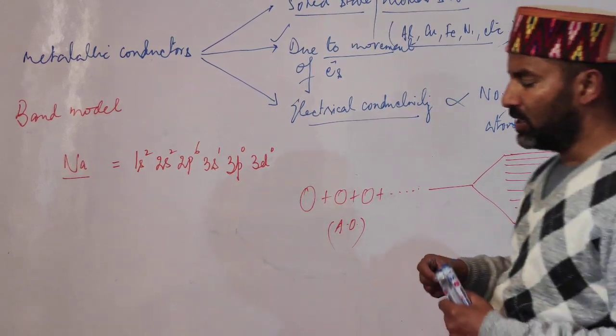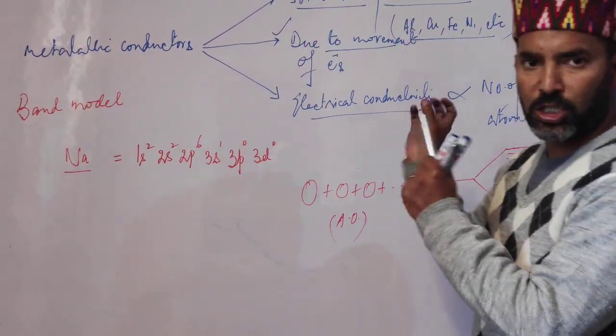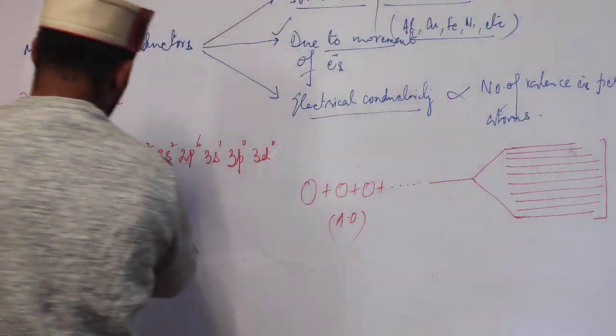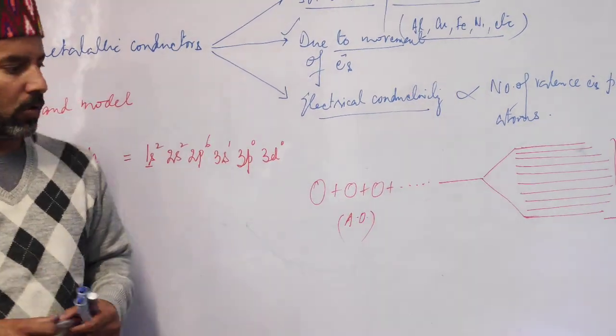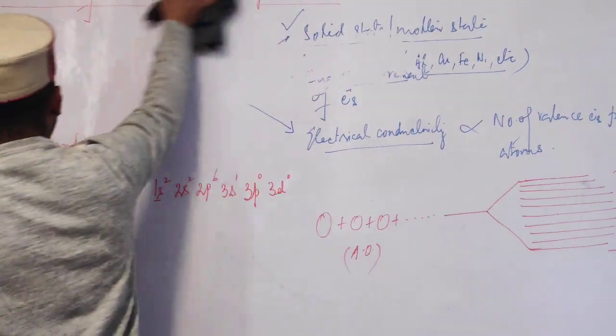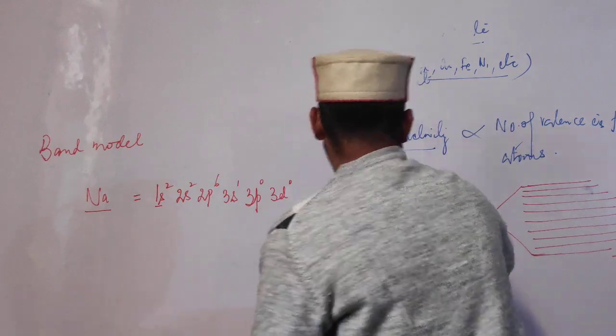Now a metal has many energy bands, depending upon which type of atomic orbitals are overlapping. 1s atomic orbitals give rise to the 1s energy band. 2s atomic orbitals give rise to the 2s energy band.